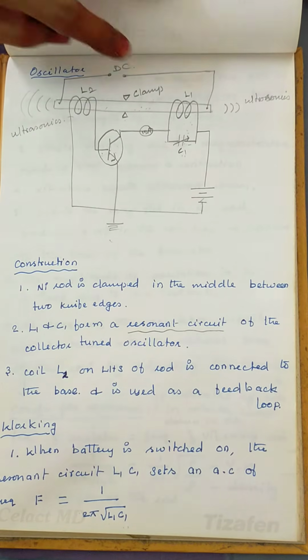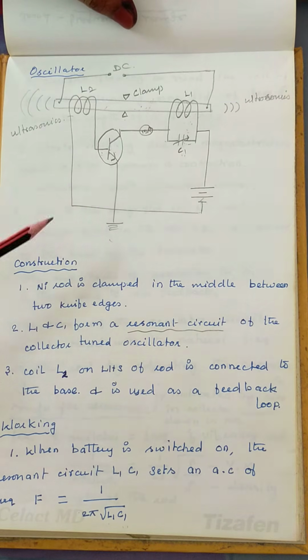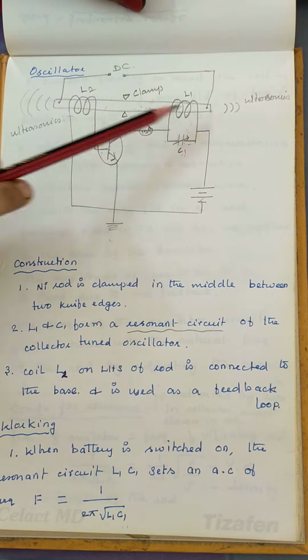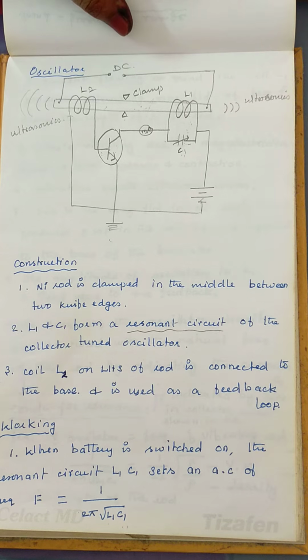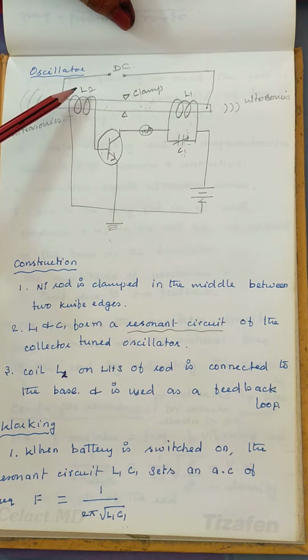So this is the magnetostriction oscillator circuit, and with this we will explain the construction, with the figure itself. Here we have a ferromagnetic rod. It is clamped between two knife edges so that it is fixed in that position. Two coils are wound on it, say L1 and L2.